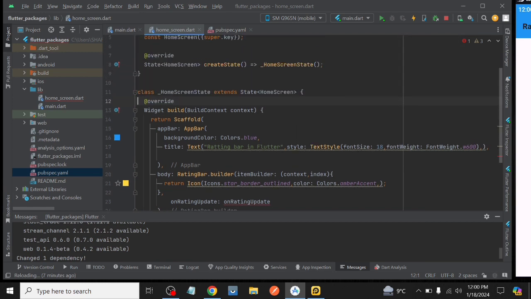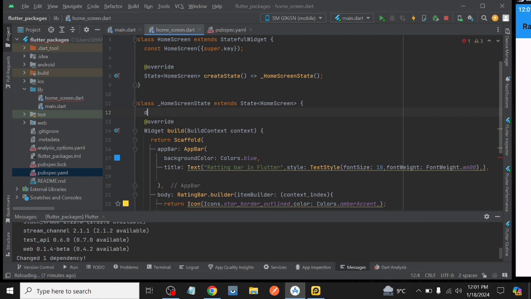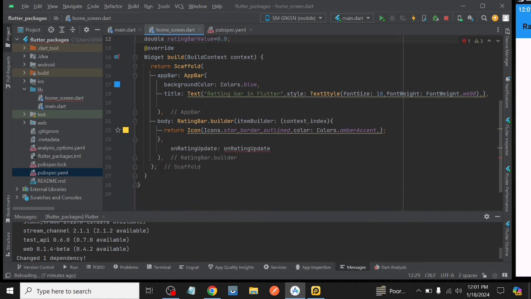For on rating update, we declare a variable with the name of rating bar value, whose data type is double, and its initial value is 0.0